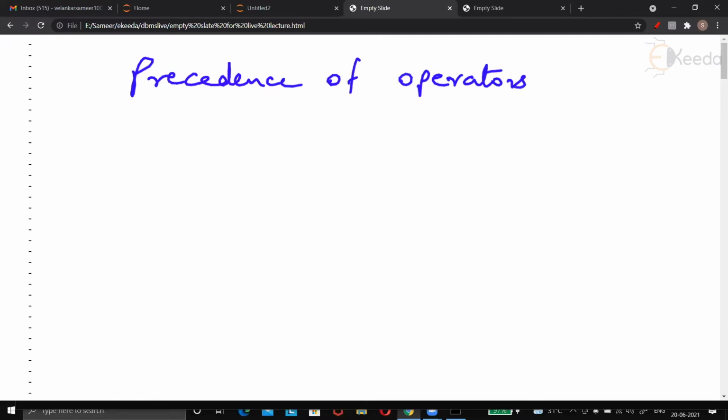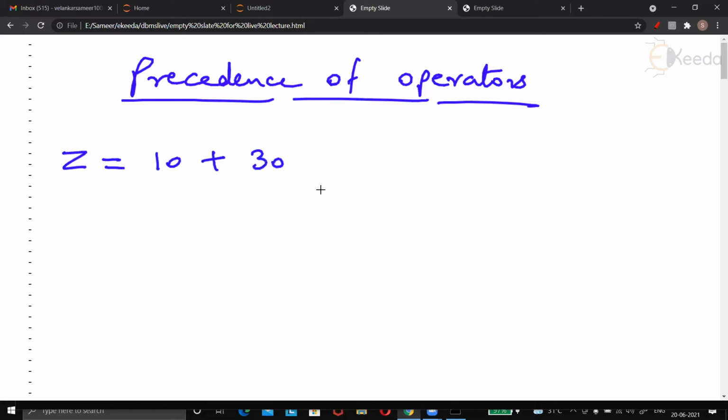Precedence of operators. And just don't find it silly. I'm writing an expression here: Z is equal to 10 plus 30 into 2 minus 6 upon 2, then added with 12 % 13. Simple. I have written an arithmetic expression. My question is, what will be the value of Z when this entire expression gets solved?